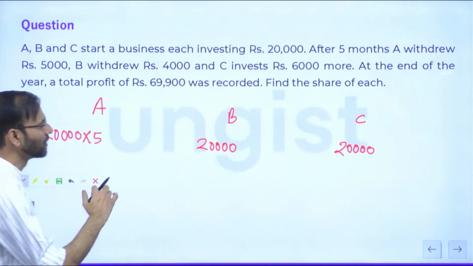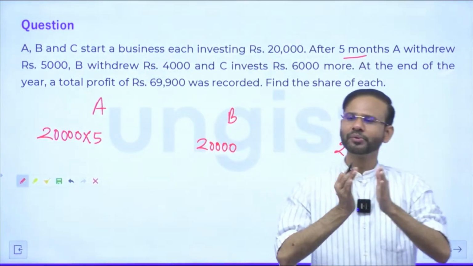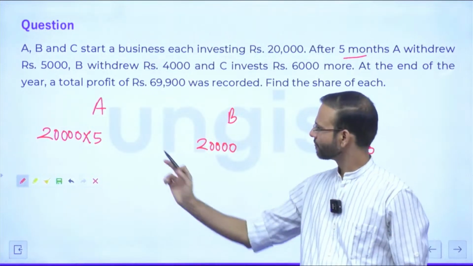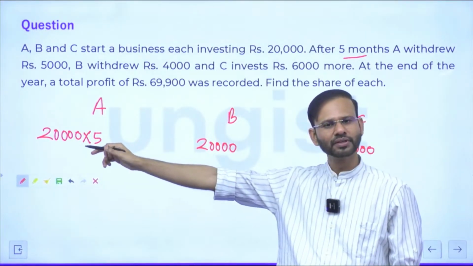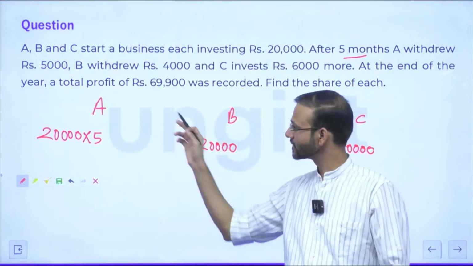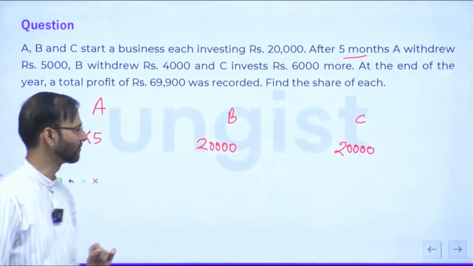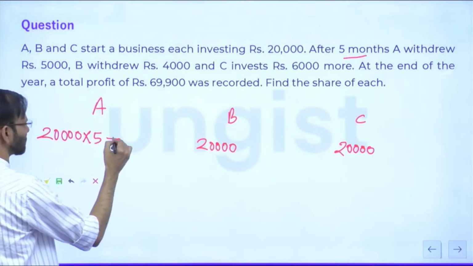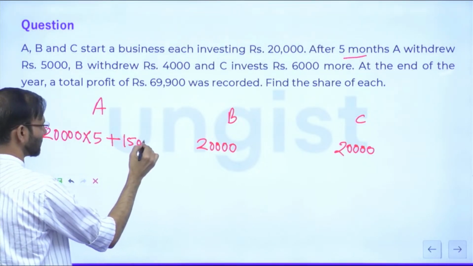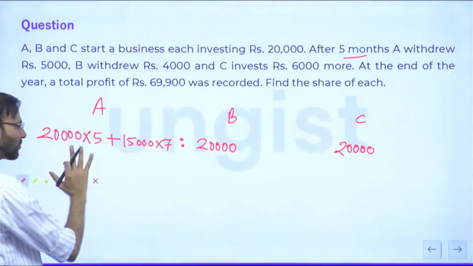So if the total duration of the business is 12 months, for the first 5 months this much money was used, and for the next 7 months, 5 plus 7 is 12, 15,000 rupees was used as the capital investment for A. So 15,000 into 7. Everybody, yes or no? Is it clear?